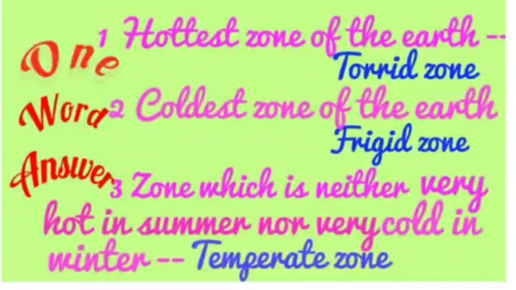Hottest zone of the earth, that is the torrid zone. Coldest zone is the frigid zone. The zone which is neither very hot nor very cold, this zone is temperate zone. Apart from these 3, the 2 more questions also I am giving you.